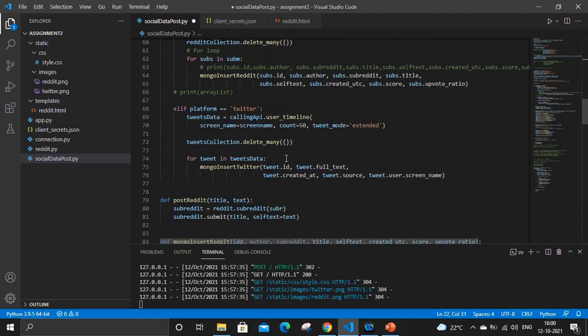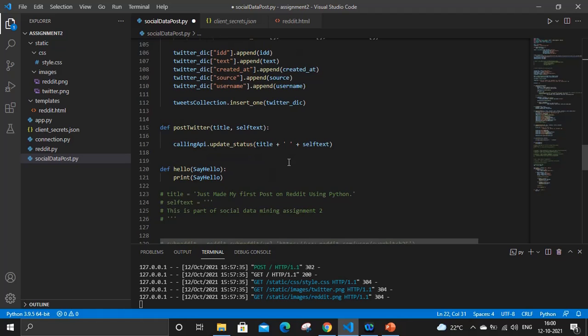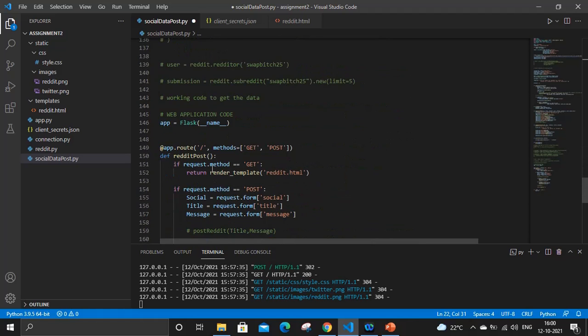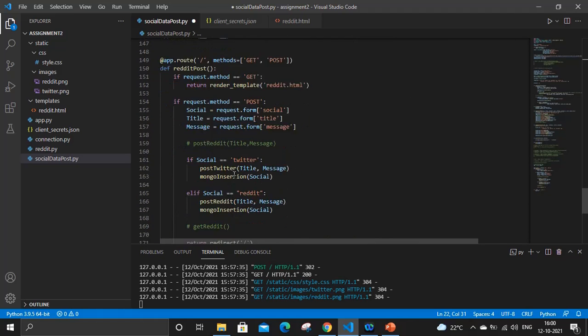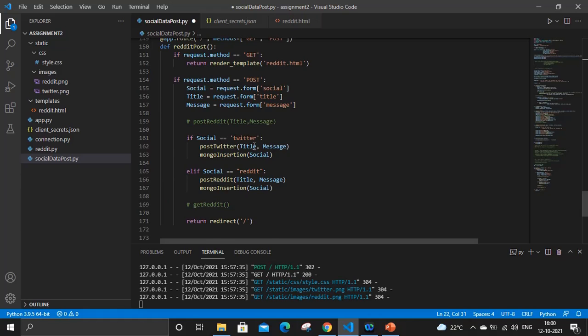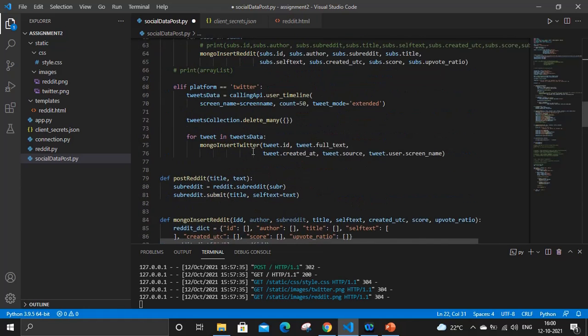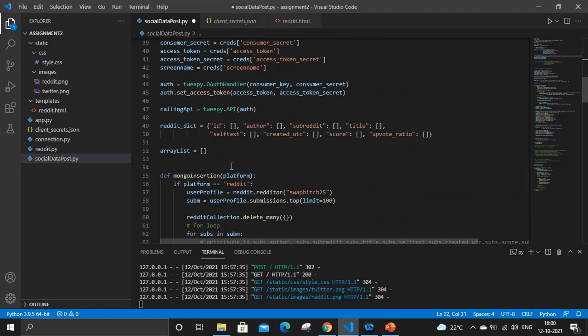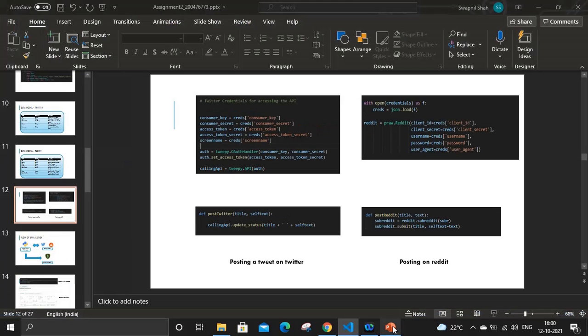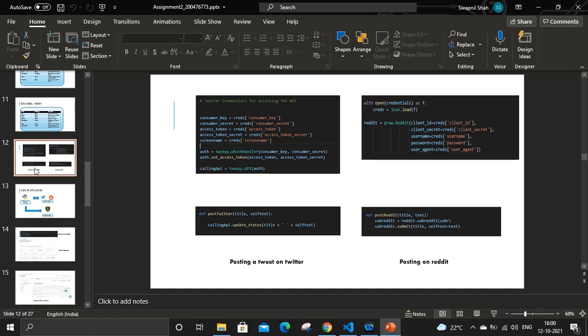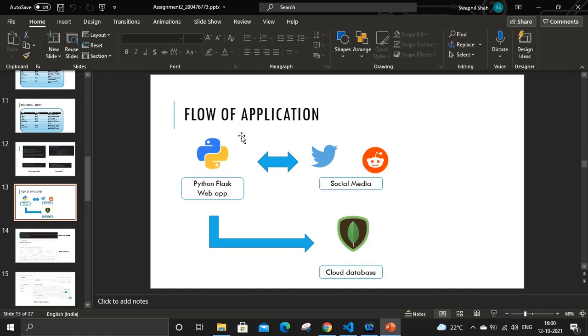And so our route for Flask is this reddit.html, and the other functions are Mongo insert Twitter and Mongo insert Reddit. And this is the main function, a common function that is used for Twitter and Reddit, that is the Mongo insertion function. Okay, so yes, this is the flow of the application.